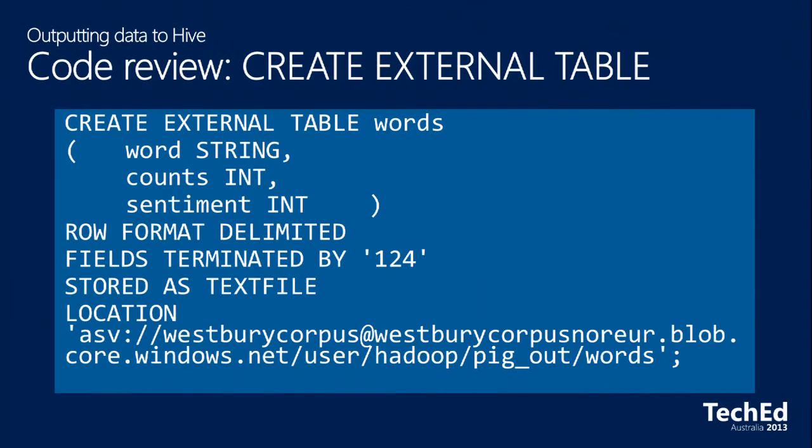So, again, I'm going to do a quick code review. This one's going to be a little bit easier to make sense of. I've said create an external table. An external table means that it's a table that's pointing to a file on the file system. It's got a name, words. It's got, as I said, the column names, simple data types, and then some information down the bottom about how the file is actually structured and where the file is. A little bit more comprehensible than Pig.